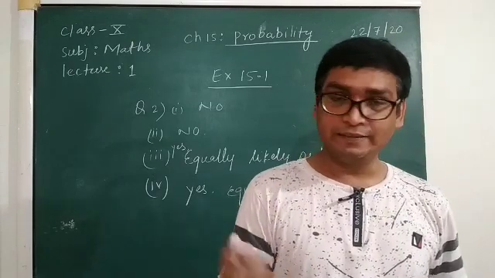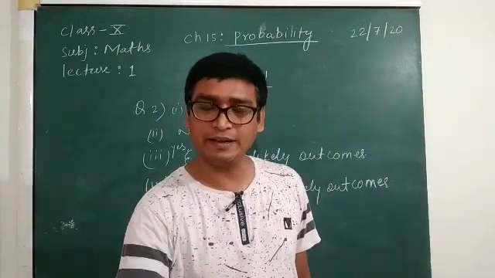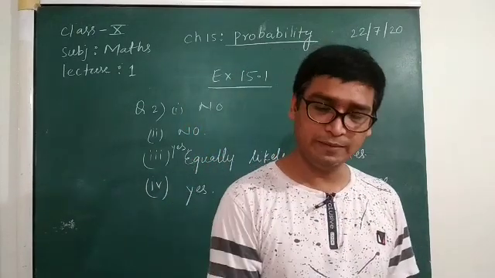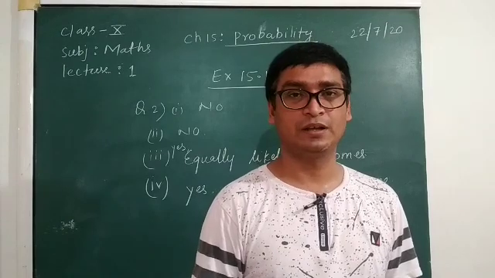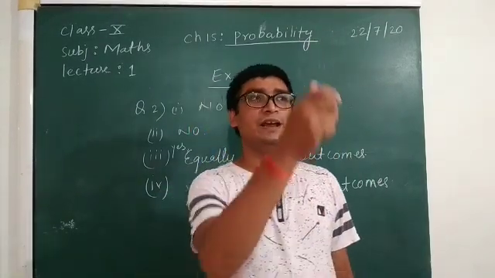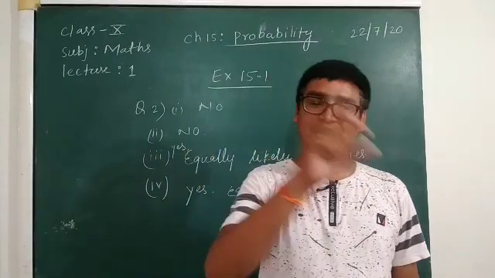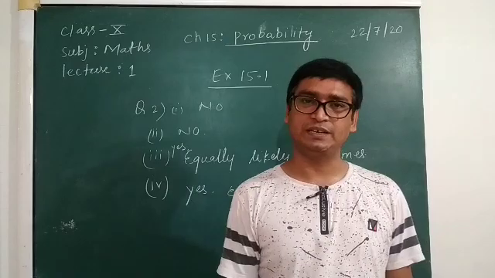And in this, getting a tail or getting a head can be 50-50%, right? Two teams are there, so one says tail, one says head. So the chances of getting tail or head are 50-50%.